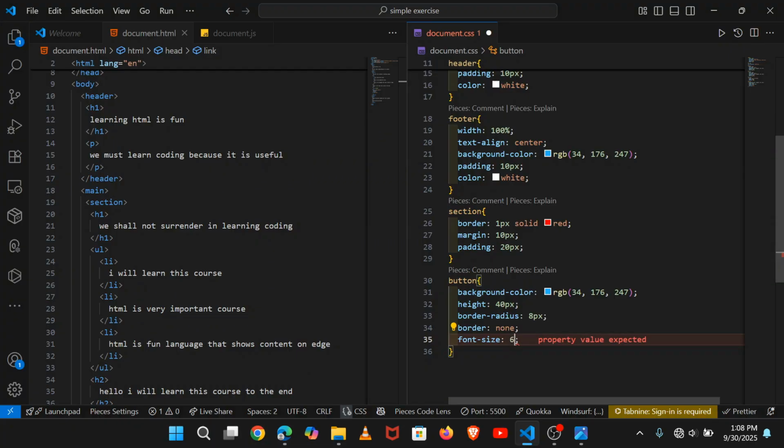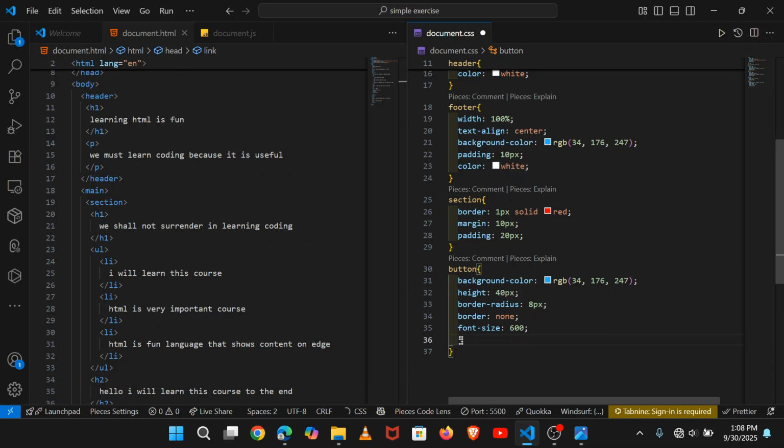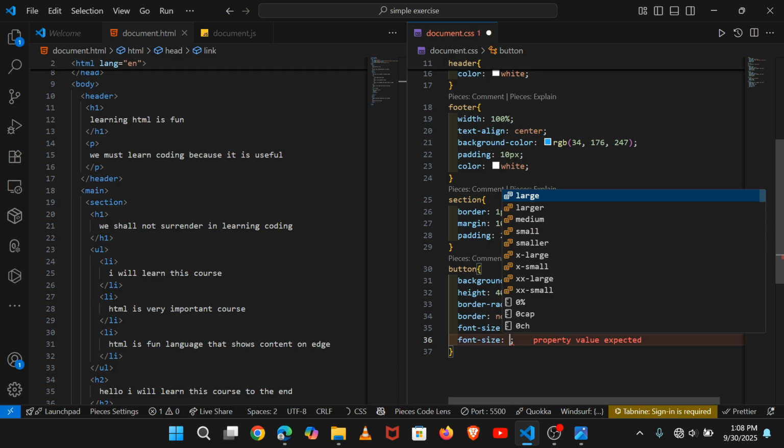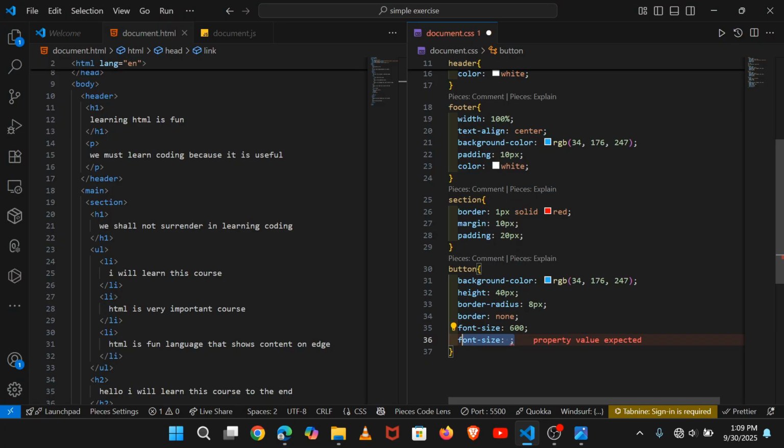You can put there 600, like that. When you say font size like this, you can see there is larger, medium, small, smaller, X large, X small, and we just grab that 600 because it is the one that we will need. And Control S to save.